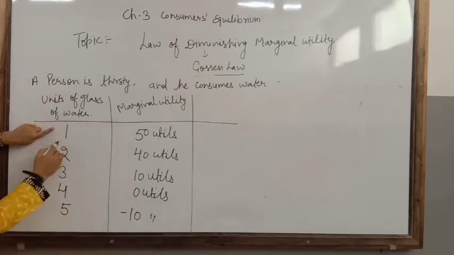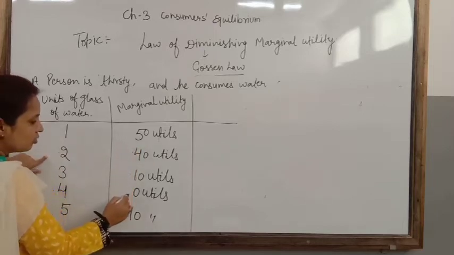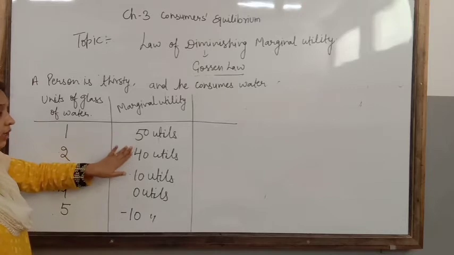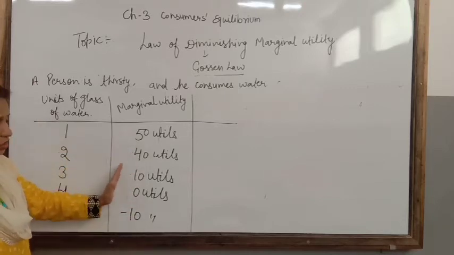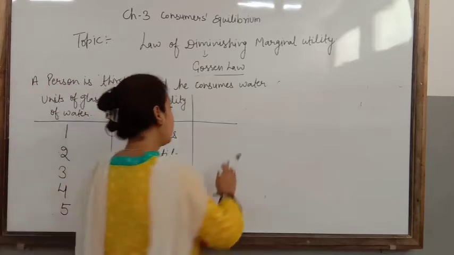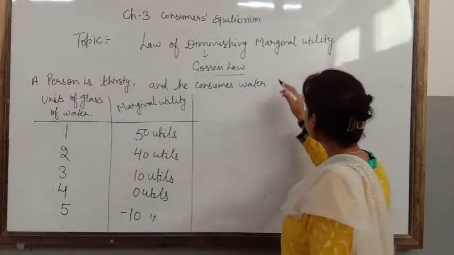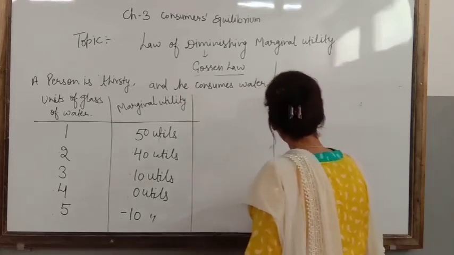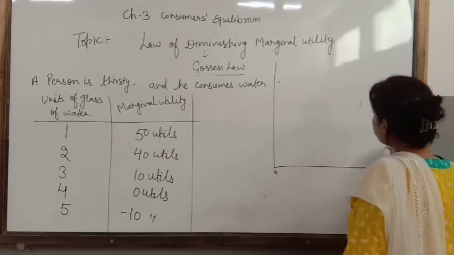As more and more units we consume, our satisfaction from every additional unit goes on decreasing. But it should be in a similar time period, and a homogeneous product should be there. It means the same product.